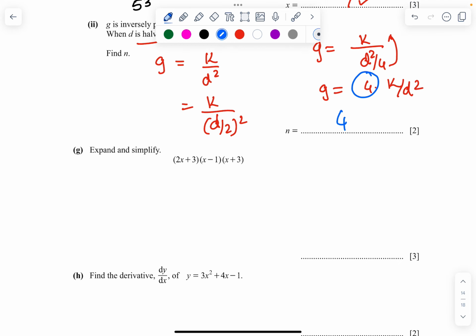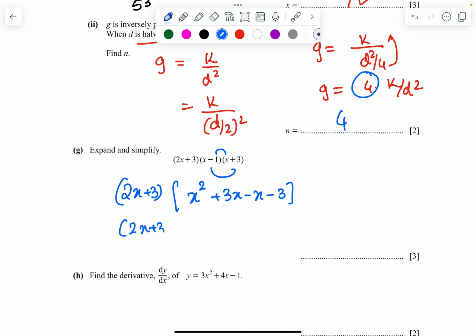Simplify 2x plus 3 times x square plus 2x minus 3. First multiply this one: x times x is square, x times 3 is 3x, minus 1 times x is minus x, minus 1 times 3 is negative 3. So 2x plus 3 times x square plus 2x minus 3.